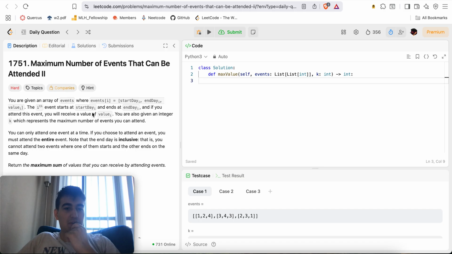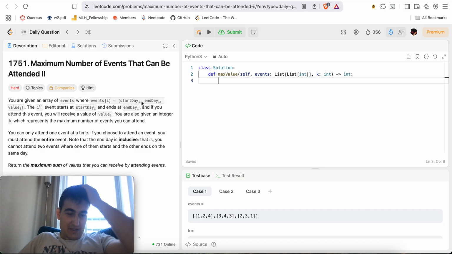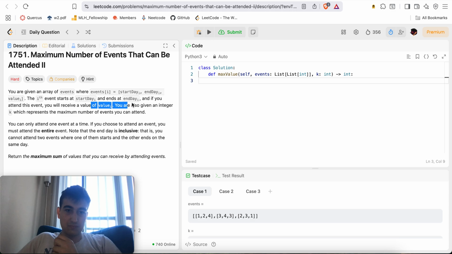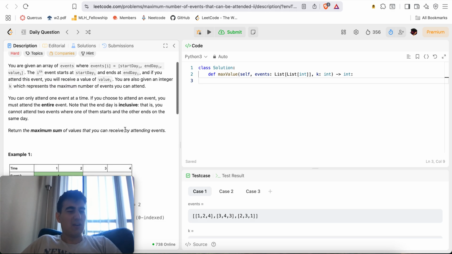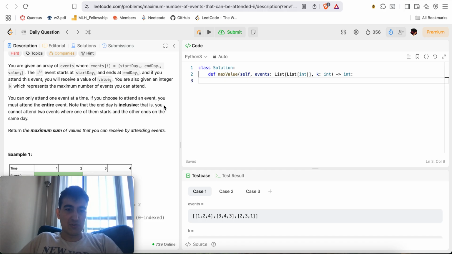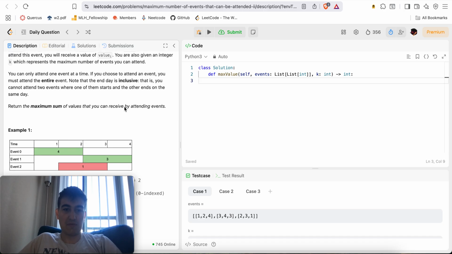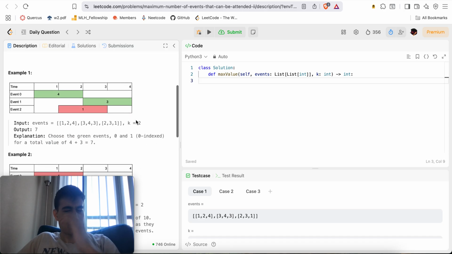You're given an array of events where events[i] is equal to [startDay_i, endDay_i, value_i]. The ith event starts at startDay_i and ends at endDay_i. If you attend this event, you will receive a value of value_i. You're also given an integer k, which represents the maximum number of events you can attend. You can only attend one event at a time. If you choose to attend an event, you must attend the entire event. Note that the end day is inclusive. That is, you cannot attend two events where one of them starts and the other ends on the same day. Return the maximum sum of values you can receive by attending events.